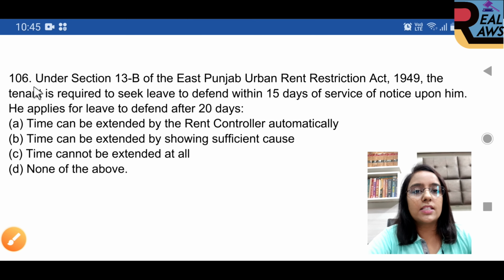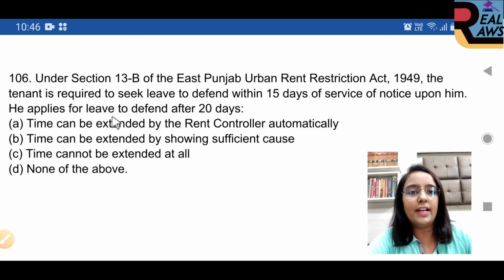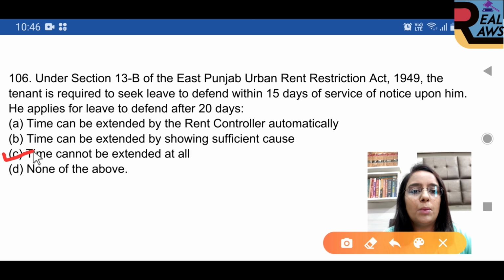Question 106. Under section 13B of the East Punjab Urban Rent Restriction Act 1949, the tenant is required to seek leave to defend within 15 days of the service of notice upon him. He applies to defend after 20 days. Option C is right, time cannot be extended at all.